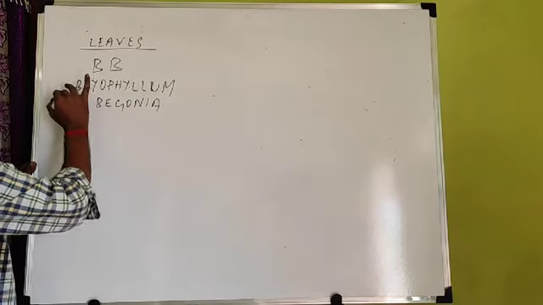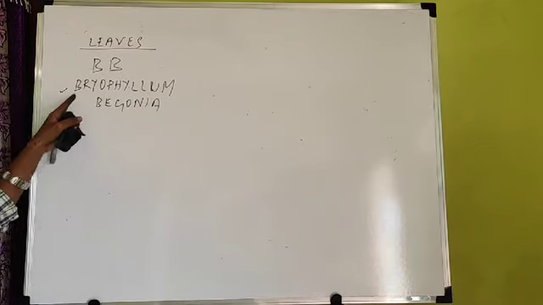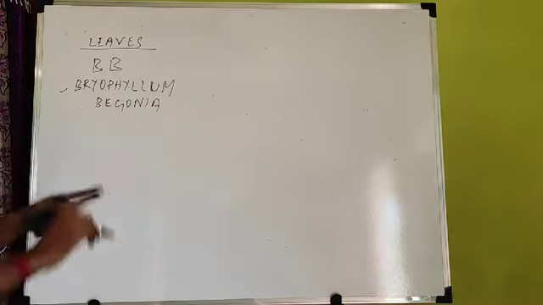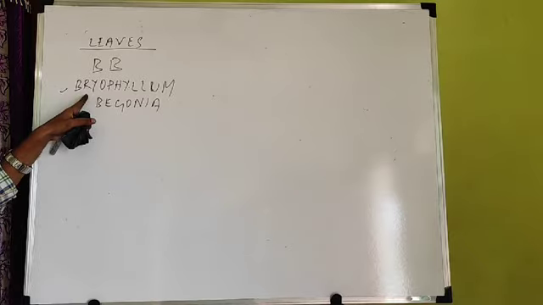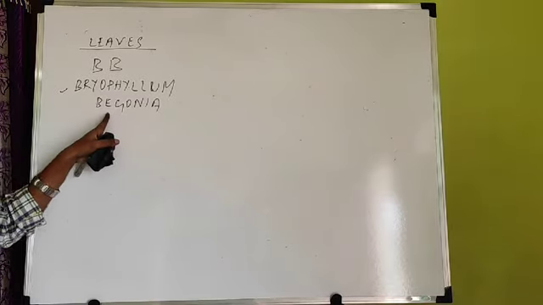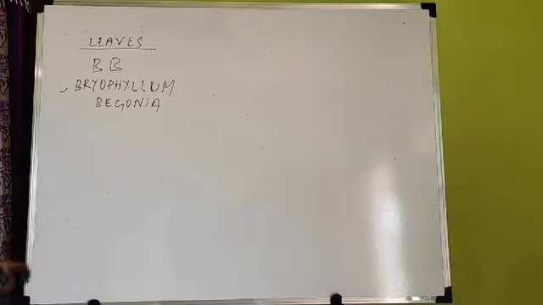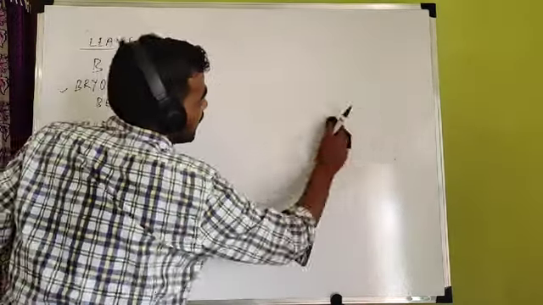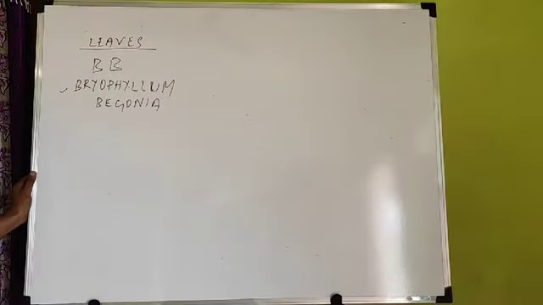But bryophyllum is frequently asked. At least you have to remember this. BB. The example of root is sweet potato; the example of leaf vegetative propagation is BB, bryophyllum and begonia. Similarly for stem I will tell, but first you read. In the next class I will tell how to remember the underground and subaerial stem.